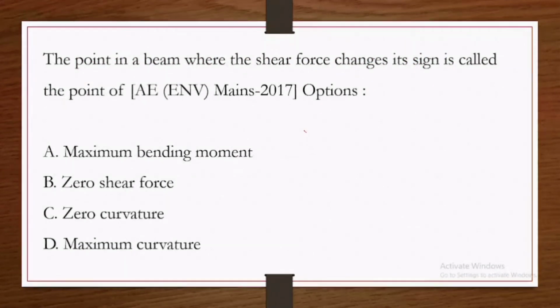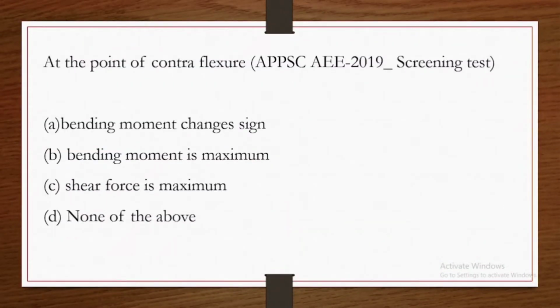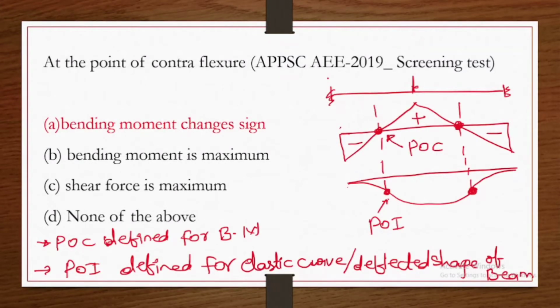The point in a beam where the shear force changes its sign is called the point of maximum bending moment. So whenever there is a point of zero shear force, the bending moment will be maximum. Or whenever shear force changes its sign from positive to negative, there also we will get maximum bending moment. Next question. The next question is, at the point of contraflexure, option A is correct.